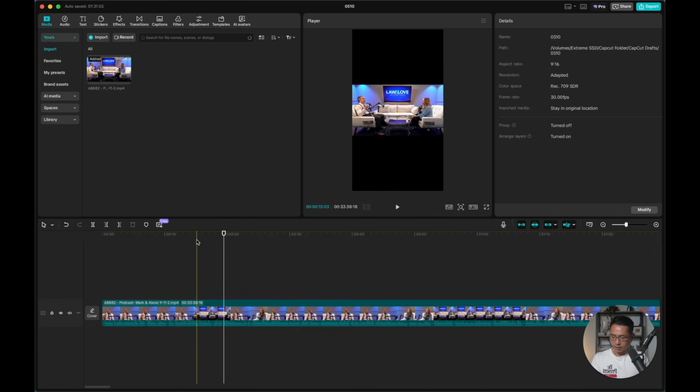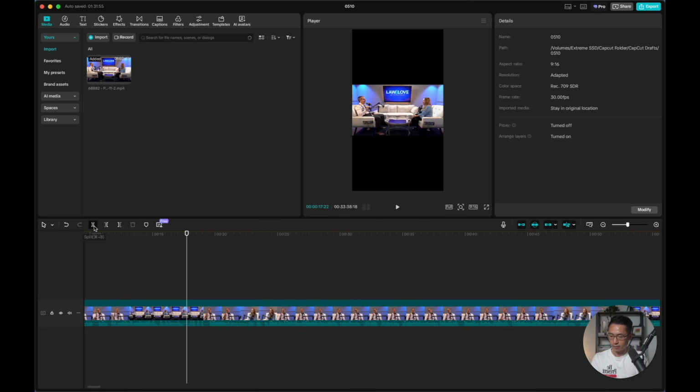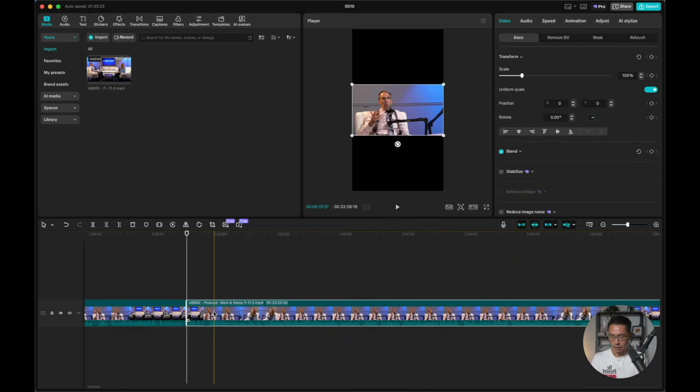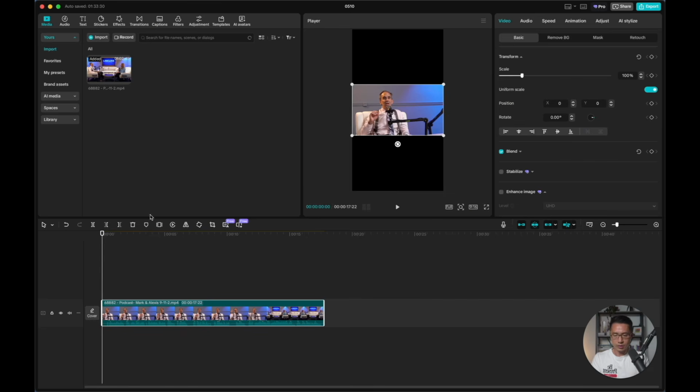So let's say that's the part that we want to cut out as an example. So we want to zoom in again, just drag this cursor, go to split, and then select this part and click on delete on the keyboard, or right click, go to delete. And I'm just doing this as an example.